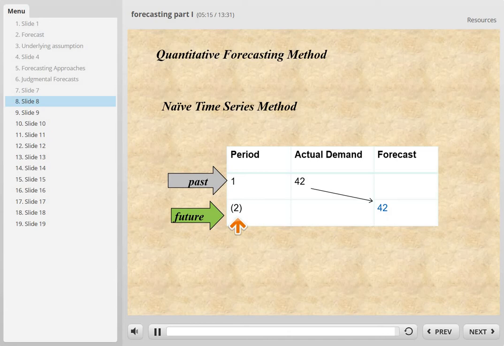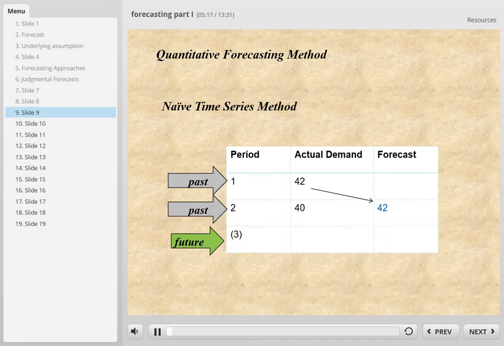is 42. And now, as time moves on, we mark 94.4 here. Sample 2, we mark 96 here. Period 2 was the future, now becomes the past. Sample 3, we mark 94.8 here. So, basically, our forecasted demand for period 2 based on the demand from period 1 is 42. Okay, remember, the central limit theorem: we know that the sample mean x bar at this moment follows a normal distribution.